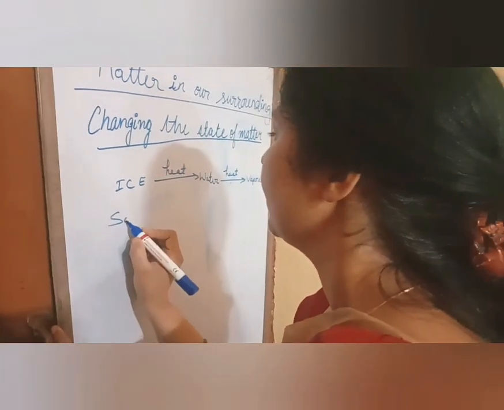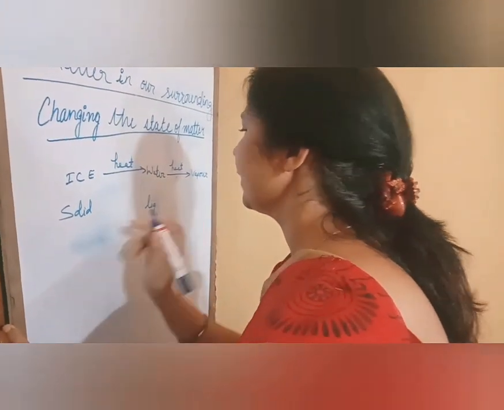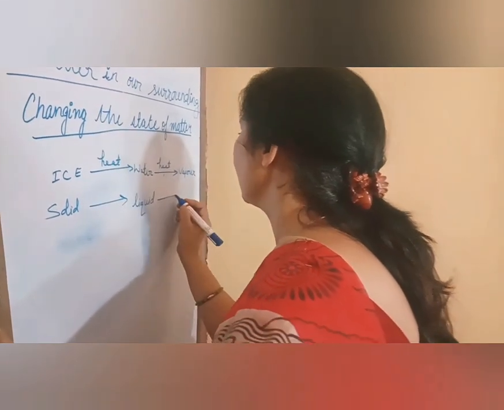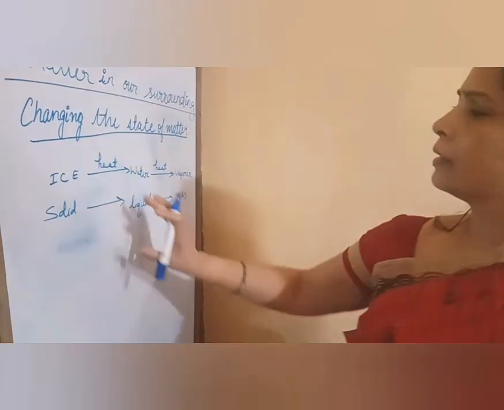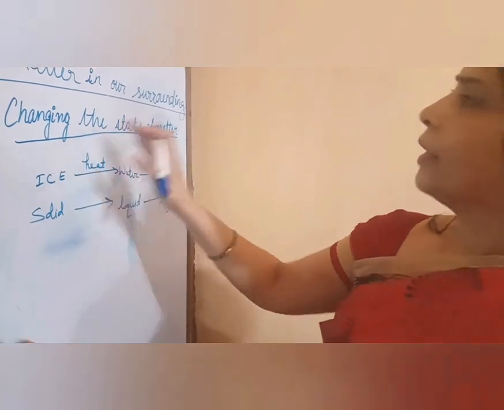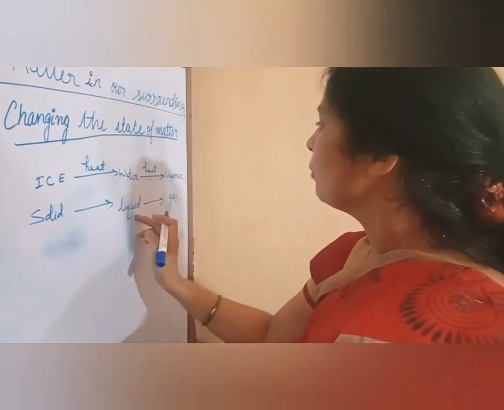It is solid, then liquid. Solid converts into liquid, and then it converts into gas. This is the equation which explains the changing of state, from solid to liquid, liquid to gas.